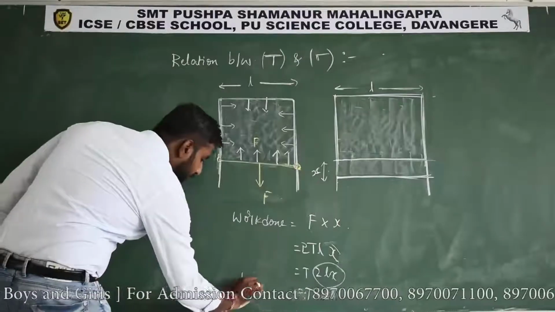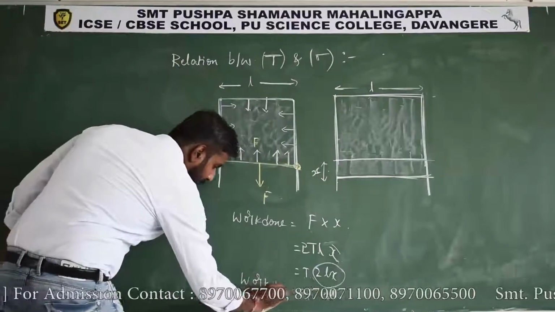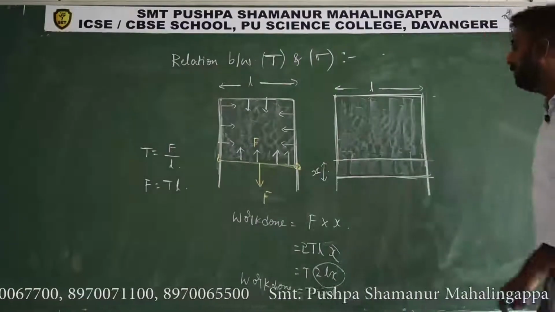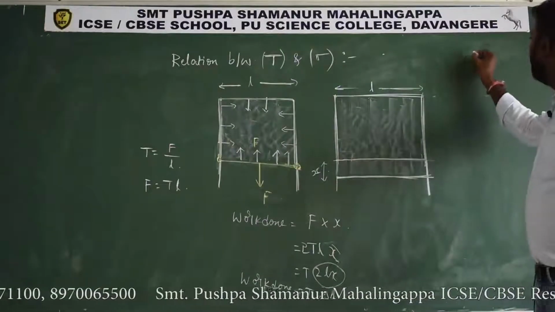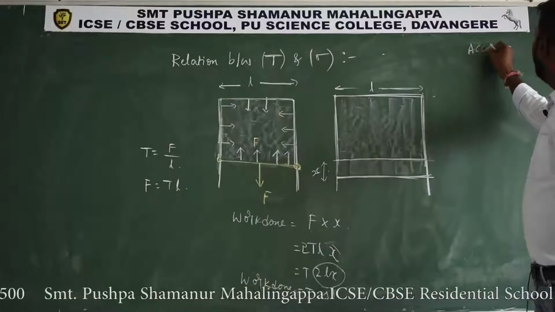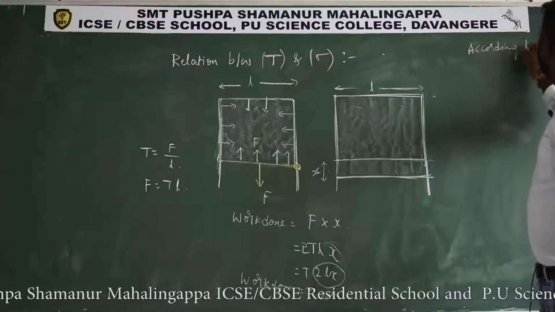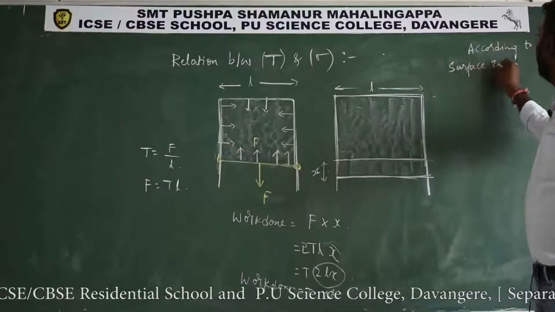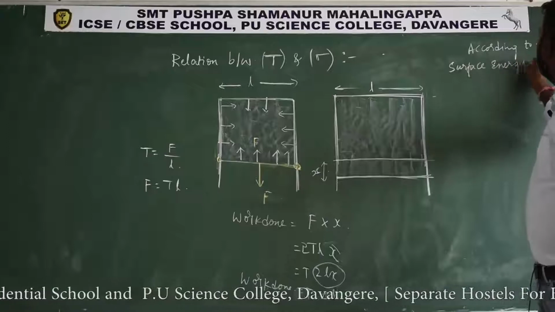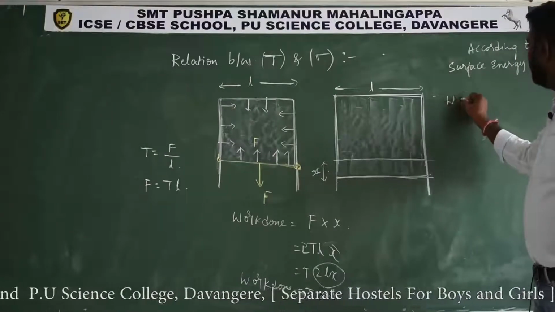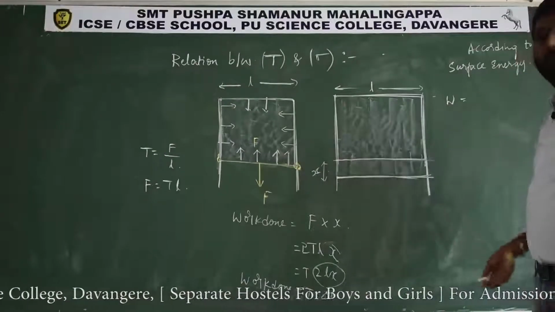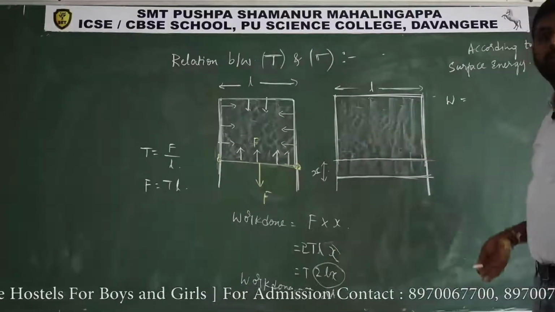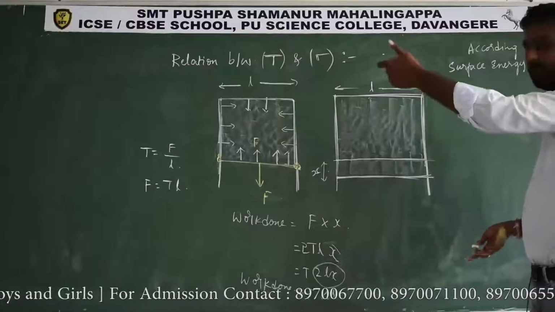So this much work we did to increase the area. According to the definition of surface energy, whatever work we do is stored in the form of surface energy, which we have studied in the surface energy concept, right?